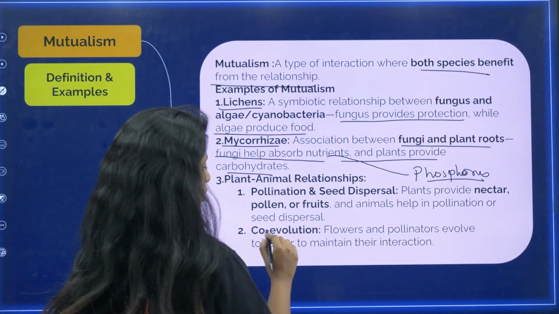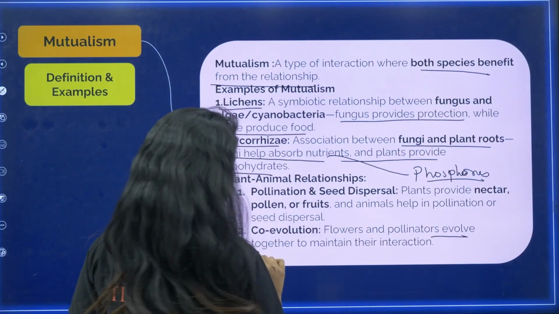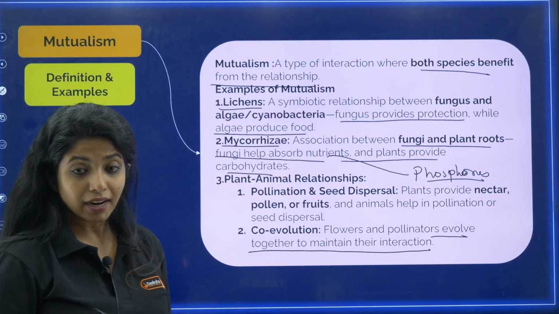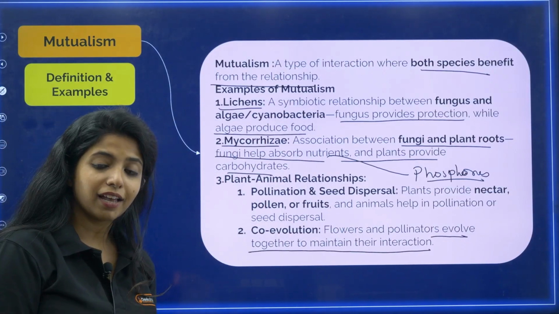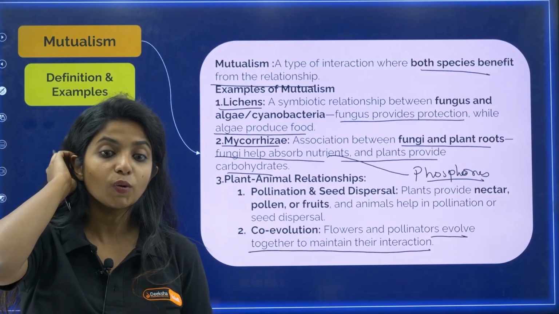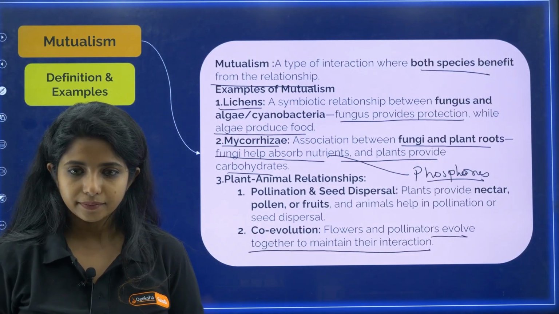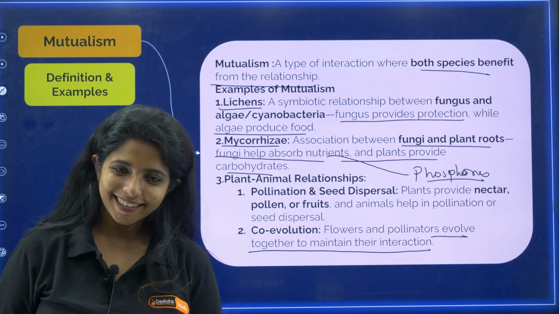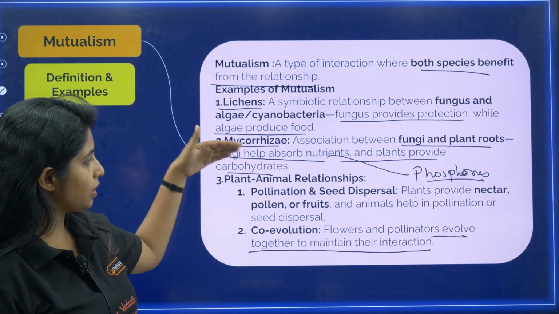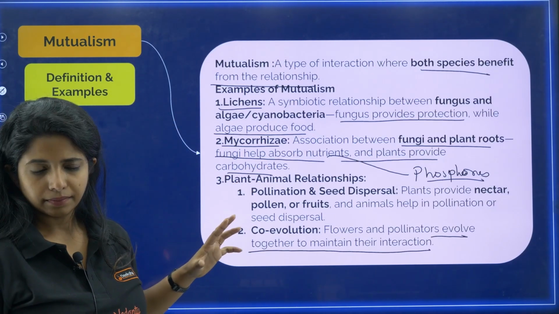Okay. Now co-evolution, flowers and pollinators evolve together to maintain their interaction, and in this way it has been seen that the flowers and the pollinators benefit each other with the help of this particular interaction. Cool, works. Will you remember this? So lichen, mycorrhiza and this.